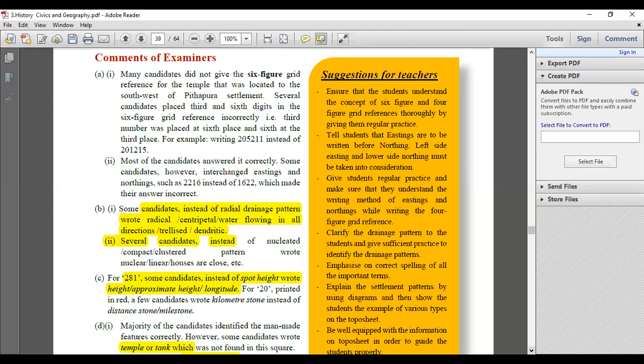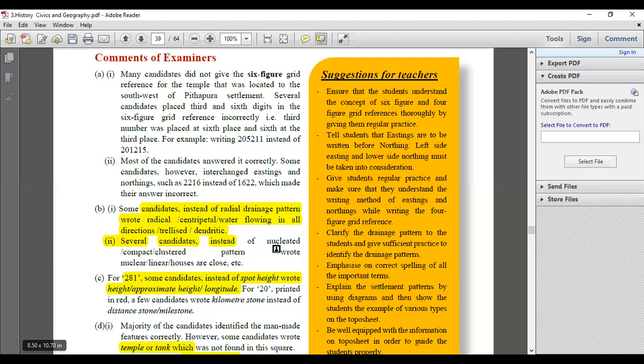But the problem they have identified in topography is that sometimes the candidates, instead of identifying the pattern, are not able to describe it. They are not able to mention the types, dendritic, radial. Rather, they have been writing radical, centripetal, directions, and then trellis, dendritic, like that. So you have to be very careful with the term. That's the reason I mentioned it in the first part. You have to talk about the precision of the terms.